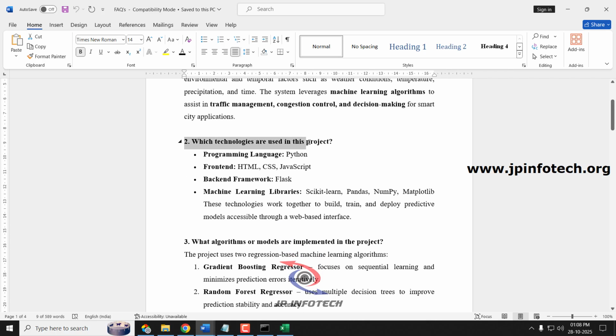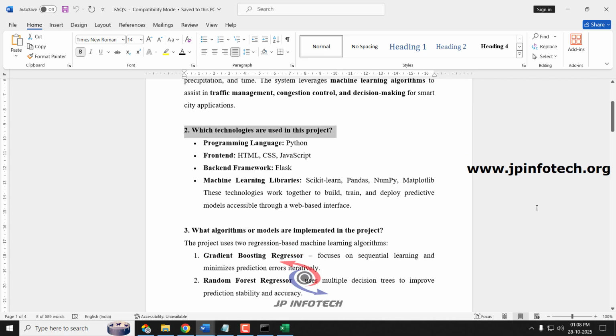Next question, which technologies are used in this project? So we have used HTML, CSS, and JavaScript for the front end. For the backend we have used Flask, and for machine learning libraries we have used scikit-learn, pandas, numpy, and matplotlib. These are the technologies that work together to build, train, and deploy the predictive model accessible through the web interface.